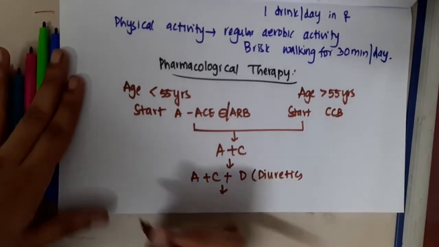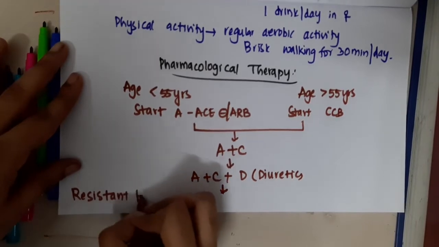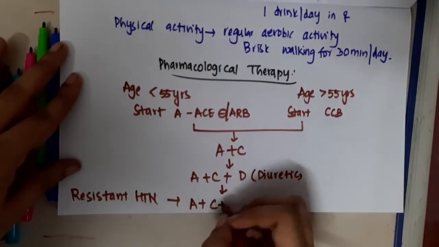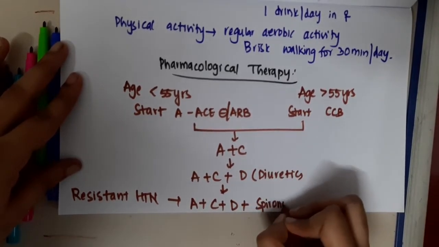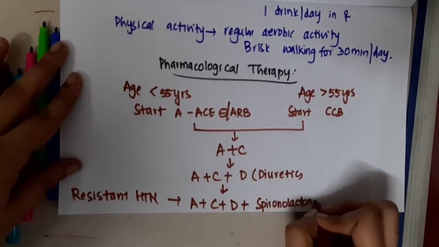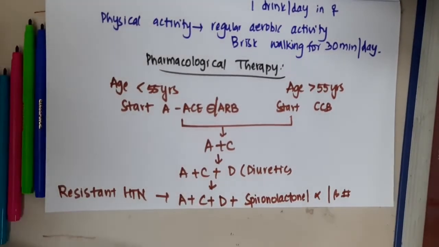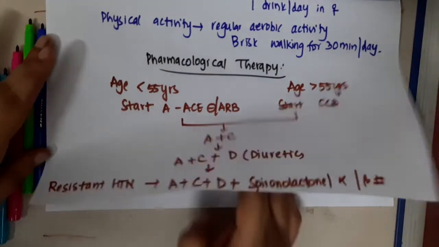Then even if the BP is not controlled, we call it resistant hypertension, and for this you should add ACE inhibitors or ARBs with calcium channel blockers with diuretics, and you should add spironolactone or alpha or beta blockers in this case. Now this is about pharmacological therapy.